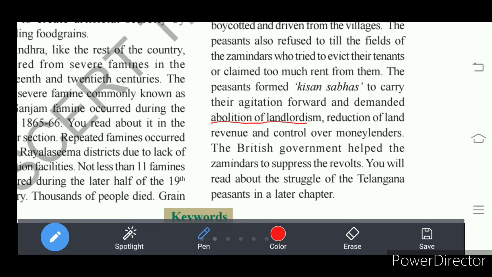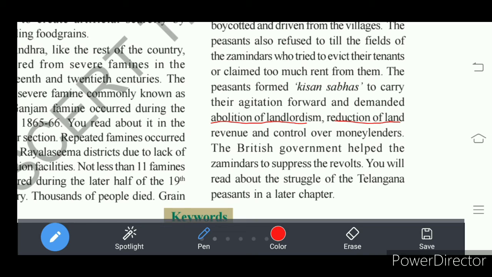So the peasants in the Kisan Sabhas decided and demanded to end landlordism. There should not be landlords. They also demanded reduction of the high land revenue collected by jamindars and dorras, to reduce the land revenue on tenant farmers.